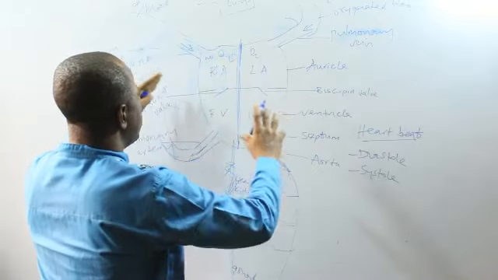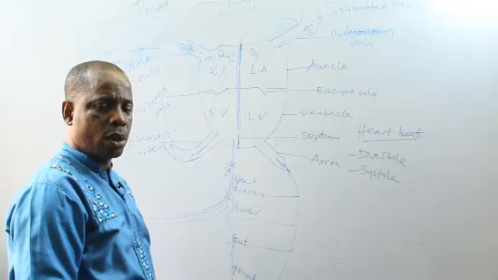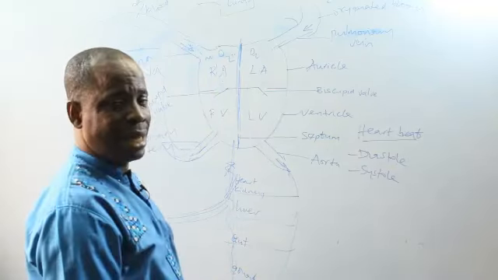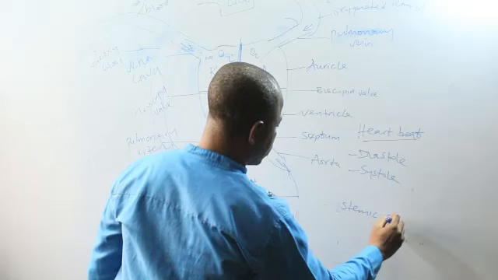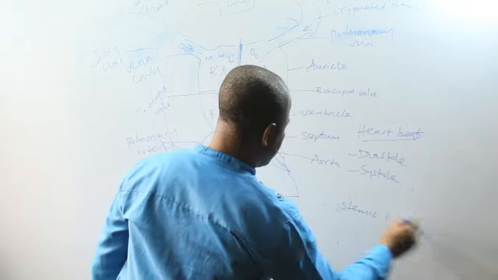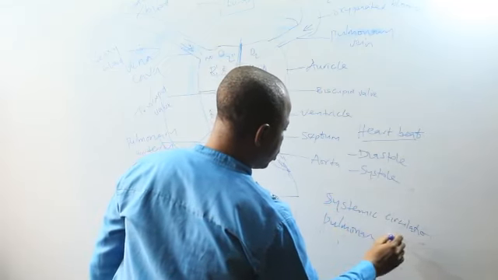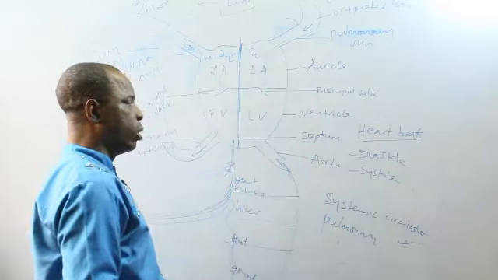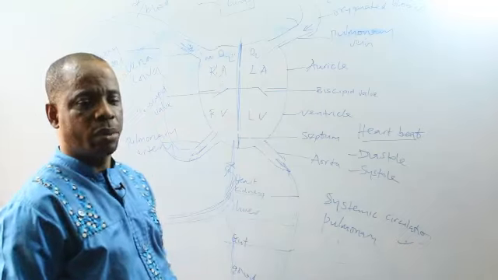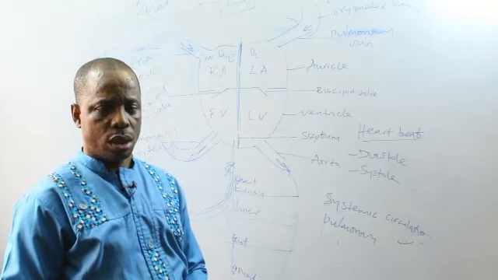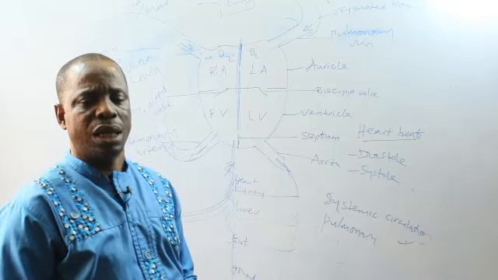The mechanism of blood circulation has been illustrated in this diagram I put up. Blood circulation occurs in two styles. We have what we call the systemic circulation of blood, and what we call the pulmonary circulation of blood. Now, systemic circulation of blood is the circulation of blood between the heart and all other organs of the body except the two lungs.